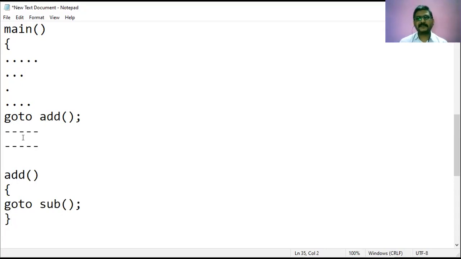So if you write such a clumsy and complex construct in your programming using the goto statement in C language, it will be confusing and difficult to track the errors. It is not easy to track the error while using the goto statement, because the control is shifting regularly from one statement to another. So it is a clumsy and complex programming strategy when you use the goto statement. So I will stop this share and go back to the PPT.